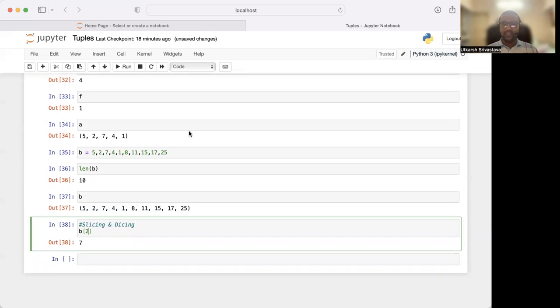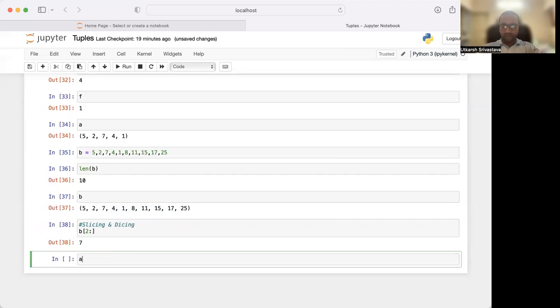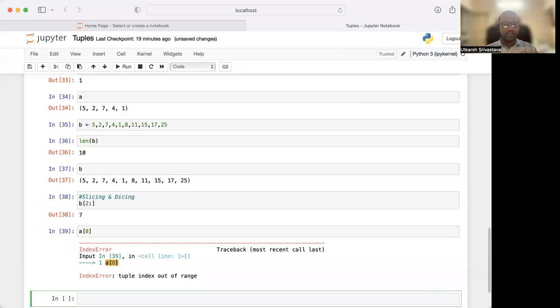If you want to refer to slicing and dicing, refer to our slicing and dicing video of lists. You will better understand that. So 7, 2, 3, 4, 5, 6, 7. In slicing and dicing, if we want to print till 15, we need to write the position of 17, which is on the eighth position.